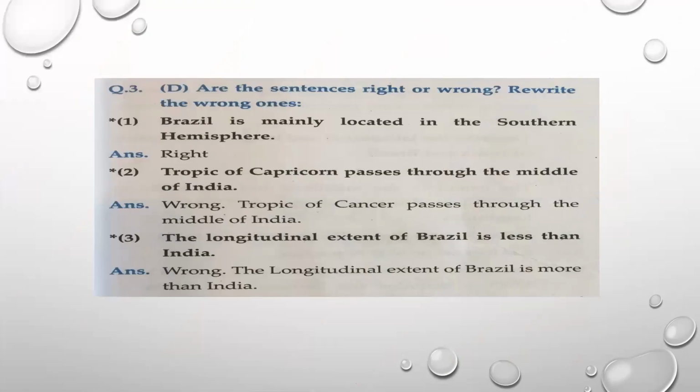Are the sentences right or wrong? Rewrite the wrong ones. The first one we have just seen about the location: Brazil is mainly located in the southern hemisphere. The answer is right. Tropic of Capricorn passes through the middle of India. No, the answer is wrong. The correct sentence: Tropic of Cancer passes through the middle of India. The longitudinal extent of Brazil is less than India. Wrong. The longitudinal extent of Brazil is more than India. So as far as longitude is concerned, Brazil is spread out more on the hemisphere as compared to India.